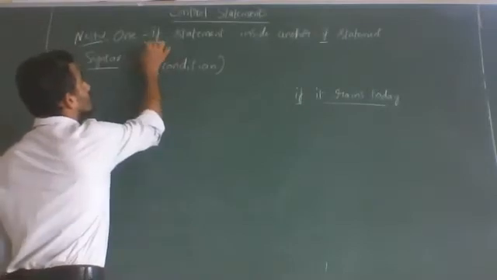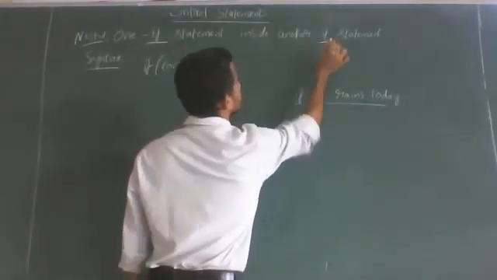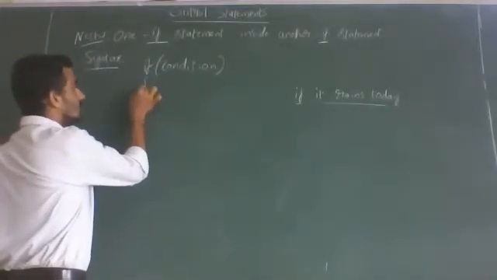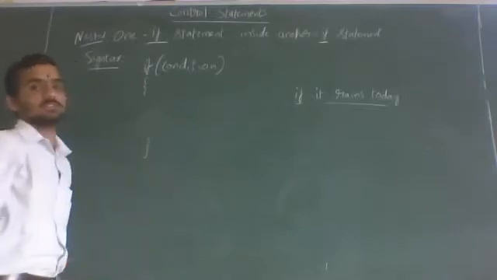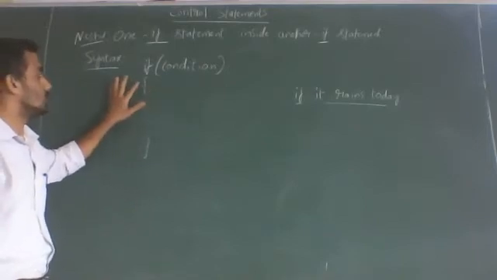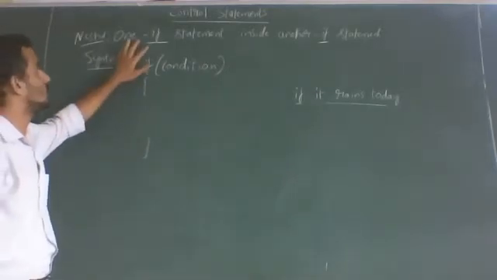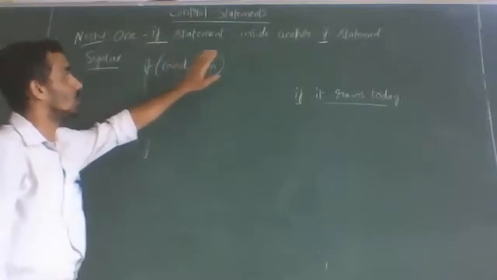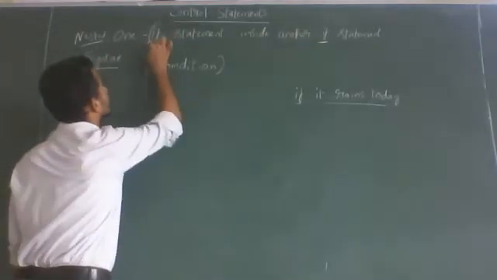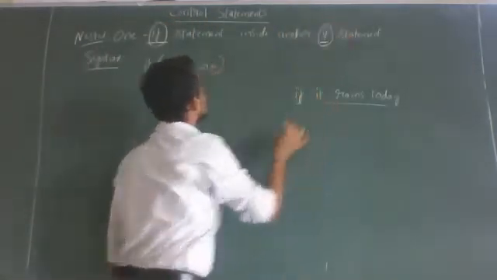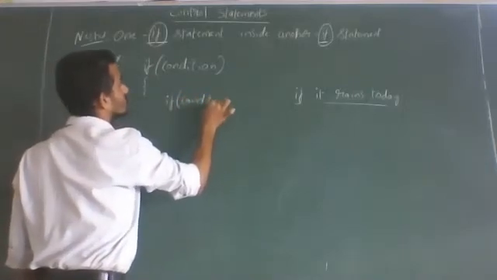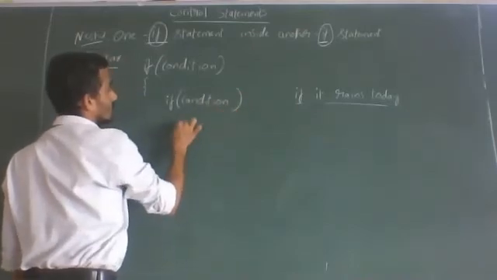Now, one if statement inside another if. Whenever we say inside in programming language, we put an opening brace and a closing brace. If you write something here, this is called inside. One if statement inside another if means one more if statement is written inside. According to the definition, there are two if statements. One, and this is the second one. The second one you write inside: if, another condition. Next you write the statement.